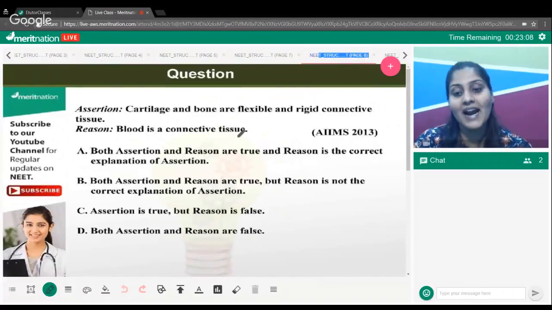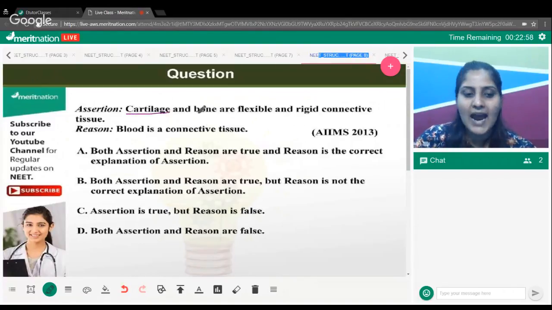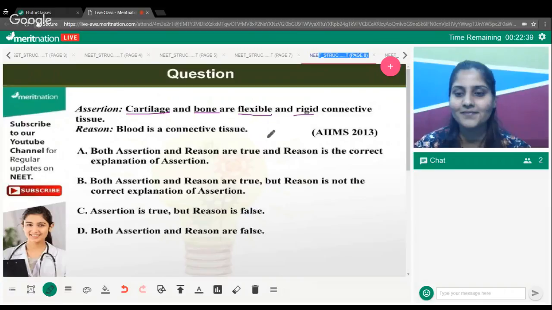Here it is an assertion and reason question, an easy one. This is something that you remember. Now, the assertion is that cartilage and bone are flexible and rigid connective tissue respectively. They are saying that cartilage is flexible, bone is rigid connective tissue. Do you guys agree with this? May I have your agreement for this assertion, or maybe disagreement for that matter? Maybe you can disagree. That's not a problem.